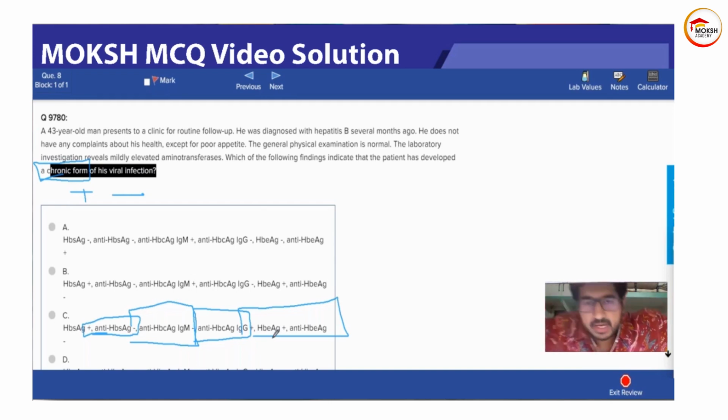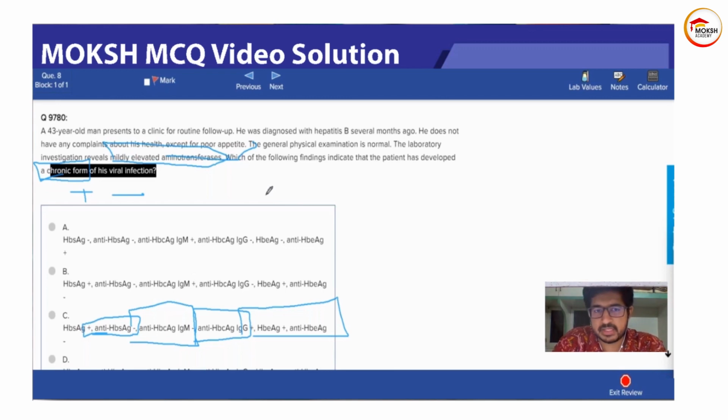Actually, I realized that when we go through this question, we can see he has symptoms of poor appetite and mildly elevated aminotransferases. That means his chronic infection is still having some kind of issues. So that means he's still having some issues in his body. That means his chronic infection is still very active and very infective. Think of it that way. In layman's terms, I'm not talking in medical science terms.